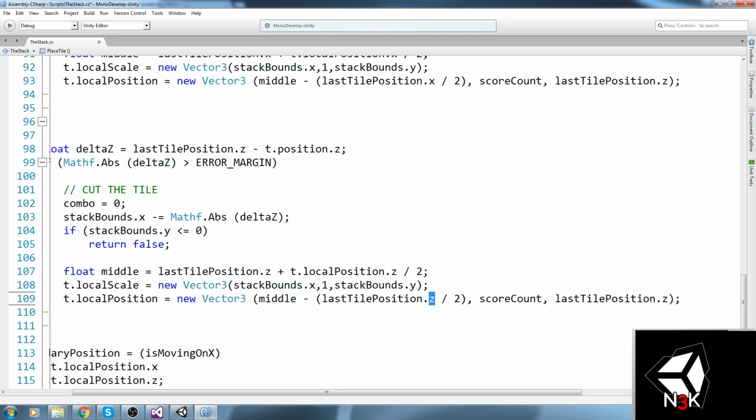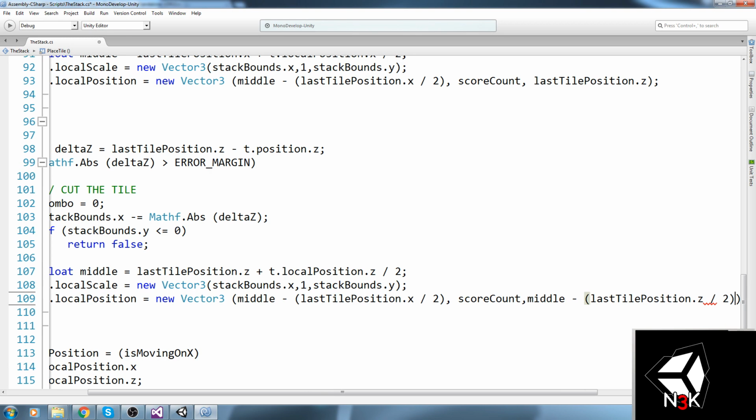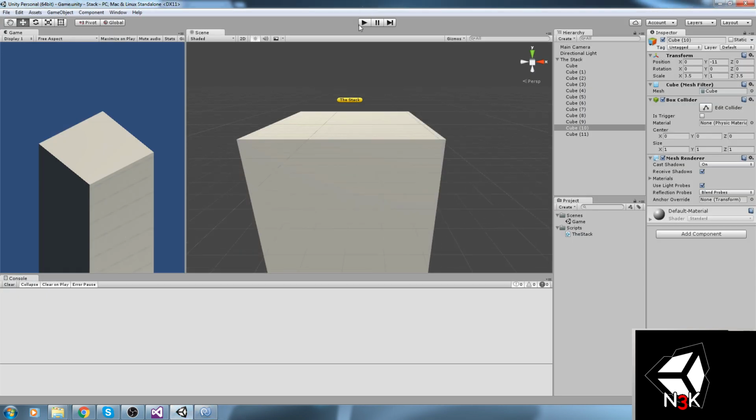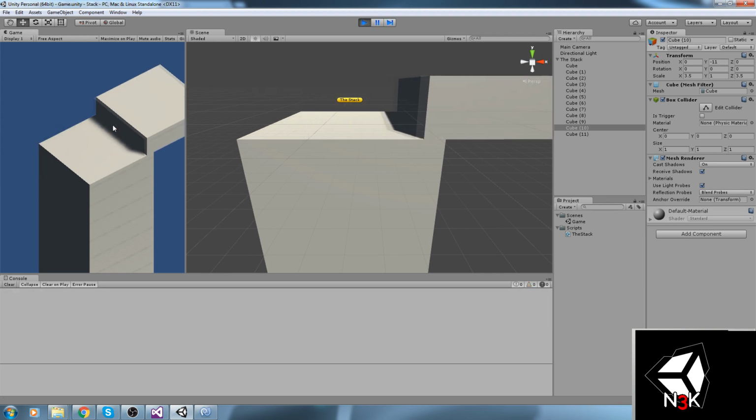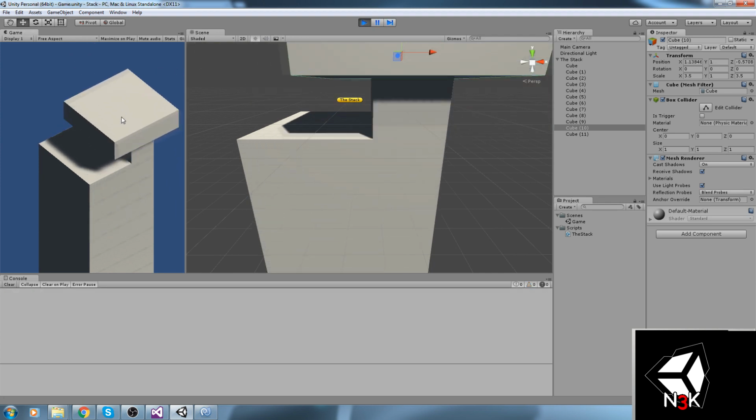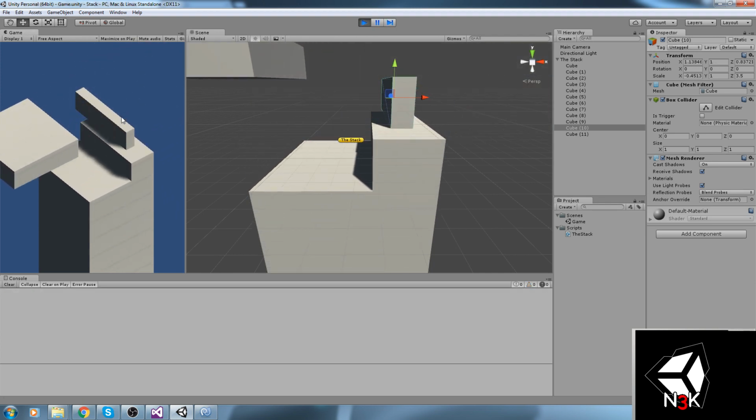Oh, not this one. Okay, this one has to be on x, but then we come over here and we say middle minus last tile position.z divided by 2. Assuming this logic is correct. And we're going to see that in a really short moment, actually. Okay, obviously got some error over here.